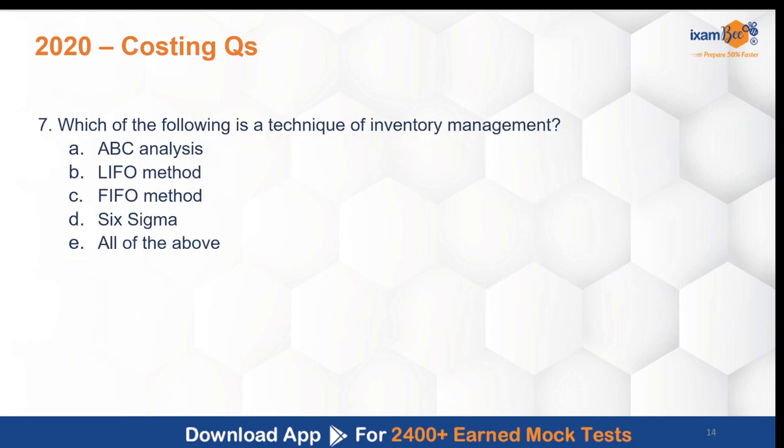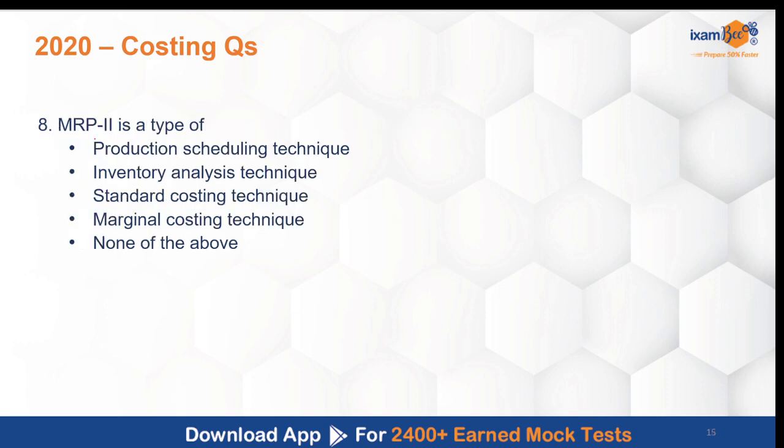Moving to the next question, which of the following is a technique of inventory management? Okay, now FIFO and LIFO are methods of inventory dispersal, not techniques. Okay, Six Sigma is a lean systems or lean manufacturing technique. ABC analysis is a technique of inventory management. Okay, so the correct answer over here is A, ABC analysis. Next question.